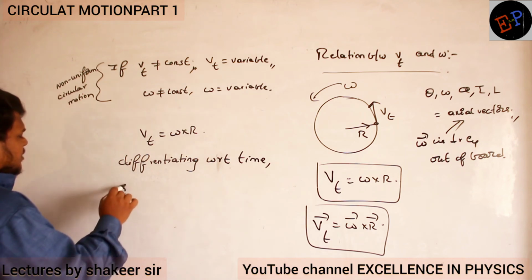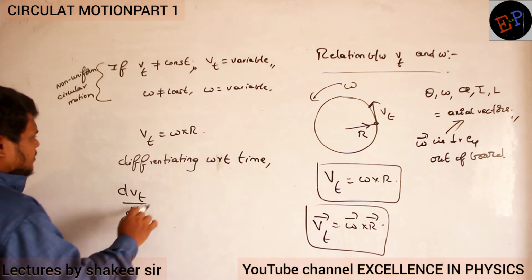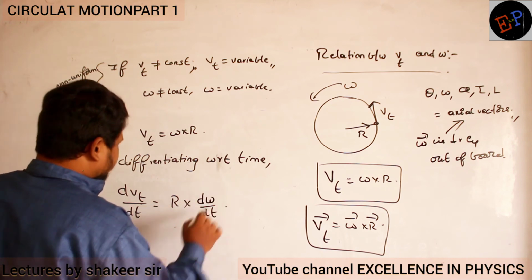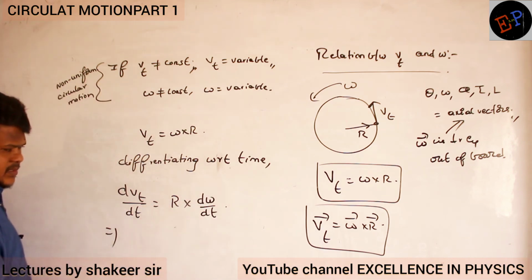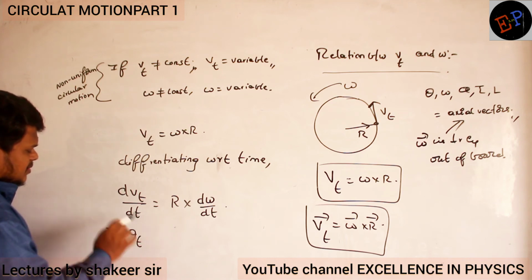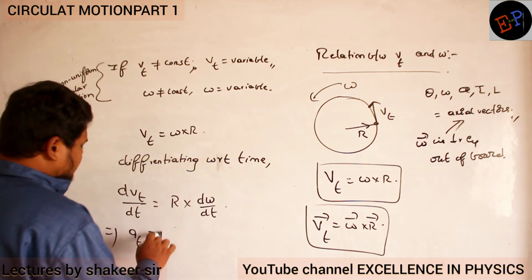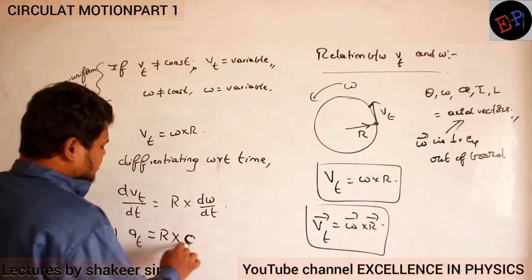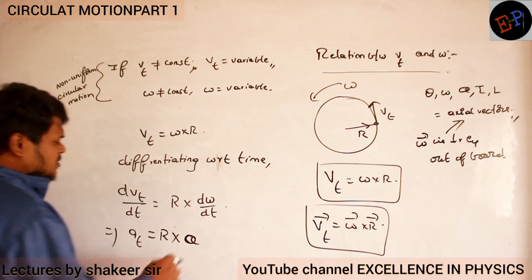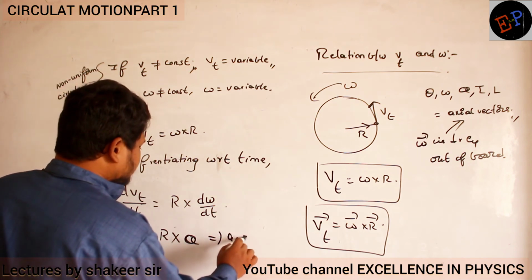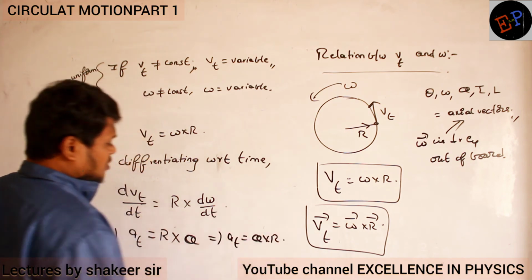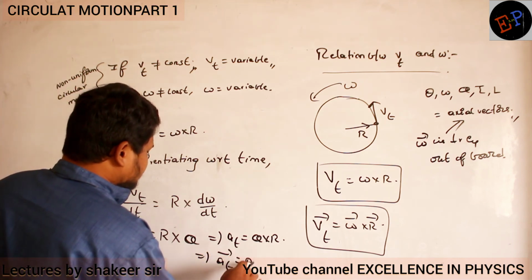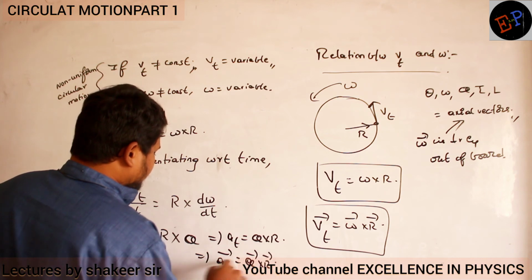Then what will I get? dVt divided by dt is equal to r, which is a constant, times d omega divided by dt. dv by dt is acceleration, tangential acceleration, equal to r into d omega by dt, alpha, the angular acceleration. So A tangential is equal to alpha into r. Or in vector form, A tangential dash is equal to alpha dash cross r dash.